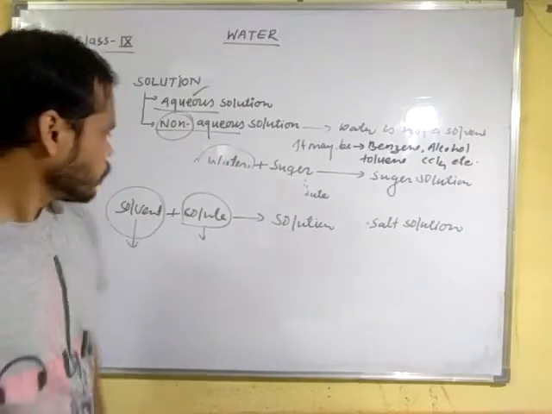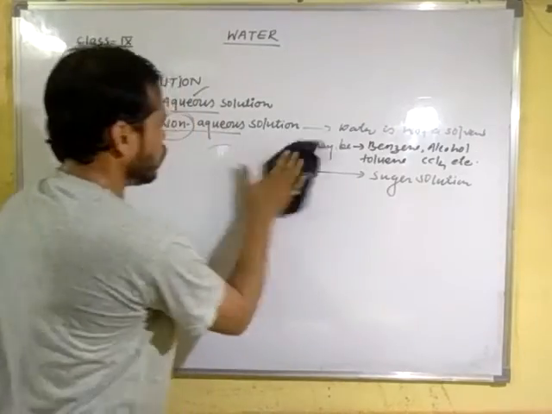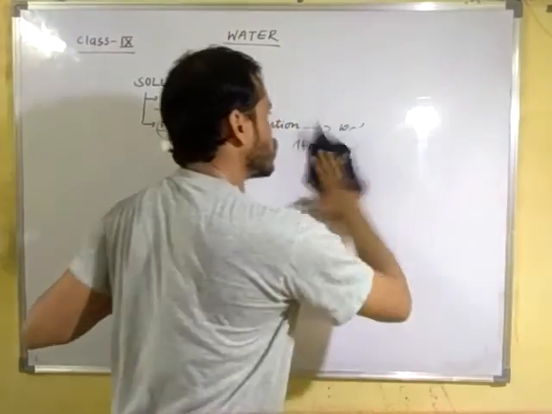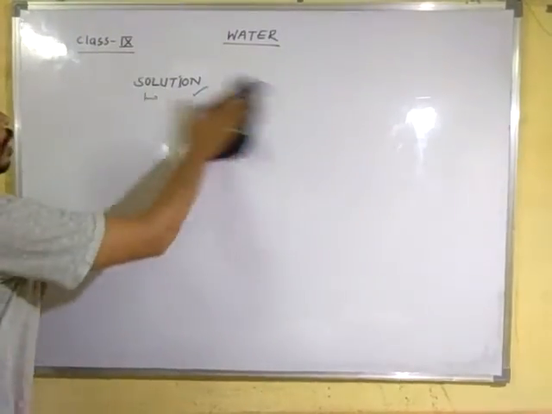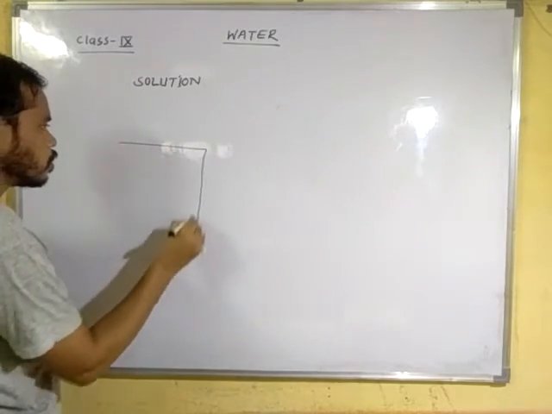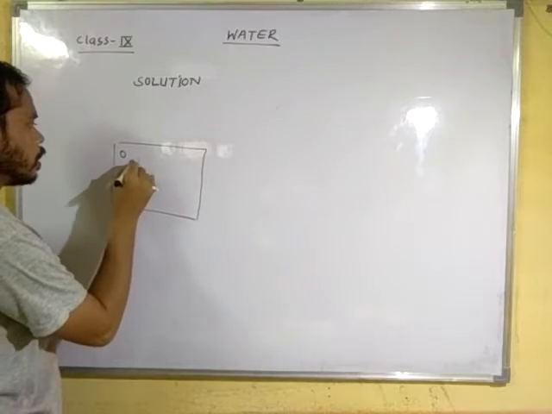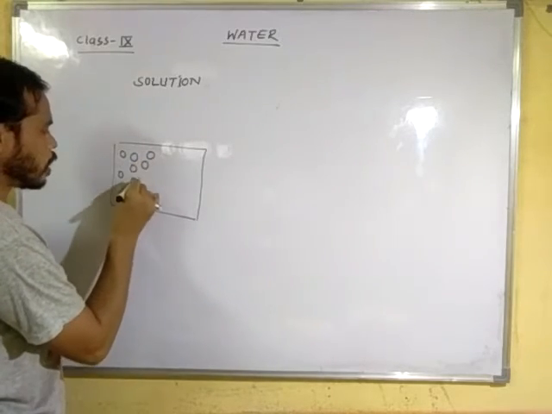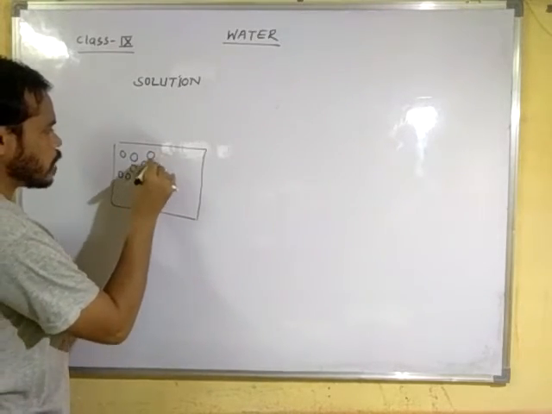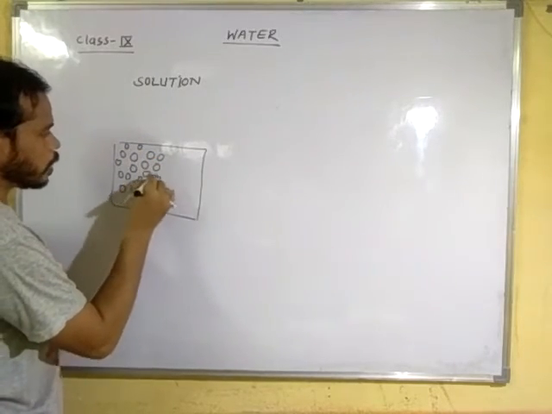Now, see here, suppose we are taking sugar solution as an example. Okay, now suppose water particles are here and you can see the spaces between the water molecules.